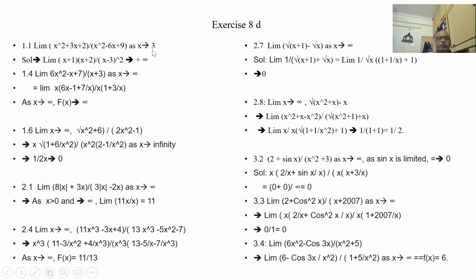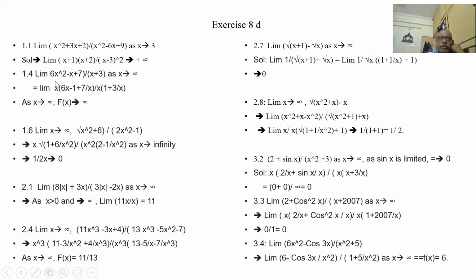As x tends to 3, what happens? 3 square in the bottom here, 3 square minus 18, 9 plus 9 is becoming 0. So let us do factorization. This is x plus 1 and x plus 2 by x minus 3 whole square. There is no factor here, so it automatically tends to infinity, because denominator 0 cannot be eliminated by the factorization method.